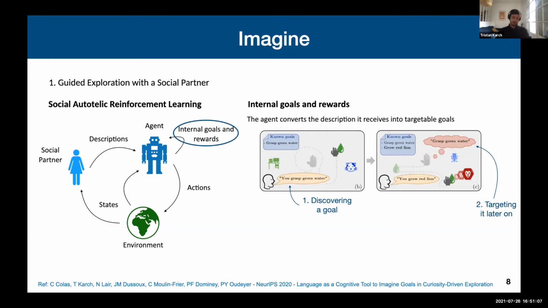If you remember when I talked about autotelic agents, these are agents that need to internalize goals. So they need a way to generate their own goals. For that, we use a simple mechanism which consists of storing all the descriptions provided by the social partner at the end of the episodes. At the beginning of the next episode, the agent simply samples from this memory a new goal for exploration.